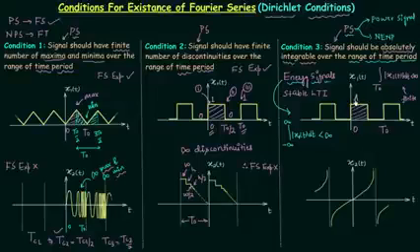Let's say this value here is A, and the area, which is equal to the integration over the time period from 0 to t0 of |x1(t)| dt, will be equal to A multiplied by t0 by 2, because the area is only non-zero from 0 to t0 by 2. So height, which is A, multiplied by the width, which is t0 by 2, you will get the area A t0 by 2, which is finite. Therefore, the Fourier series expansion for signal x1(t) will exist.